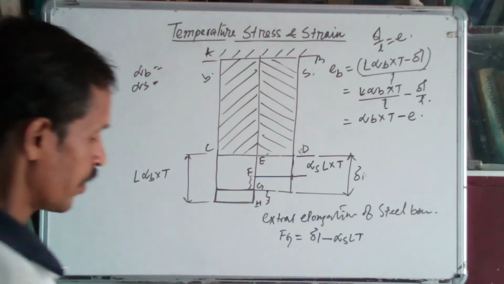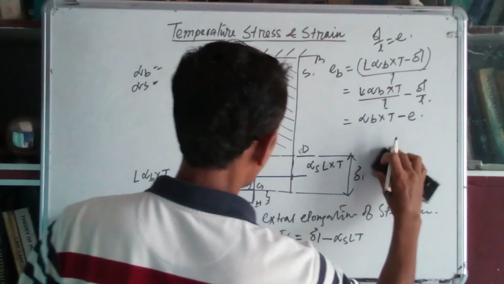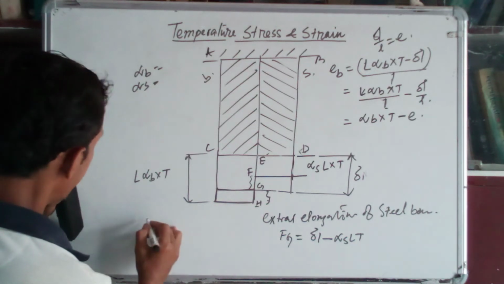Okay, so what will be the thermal strain in the steel material?